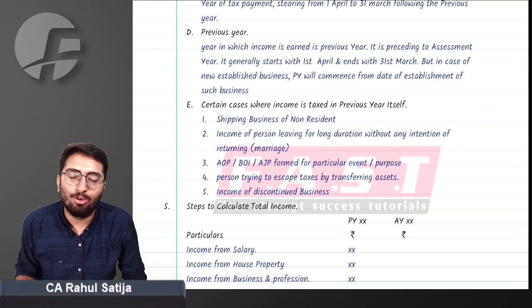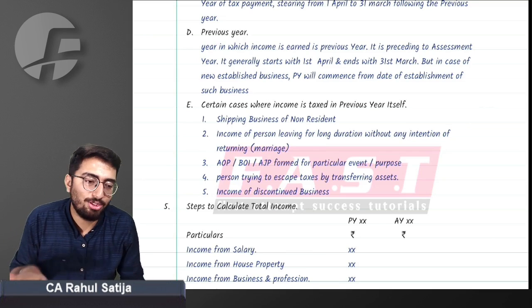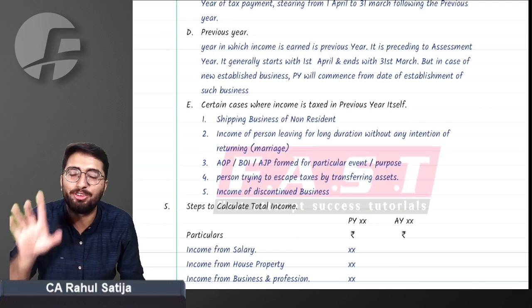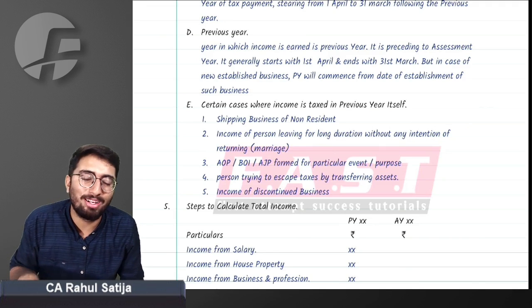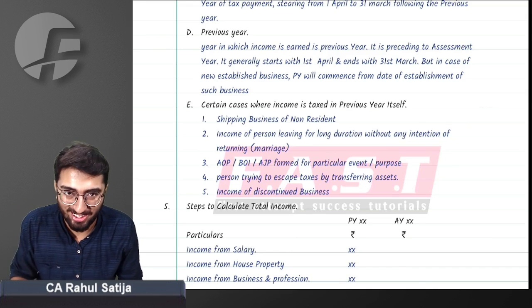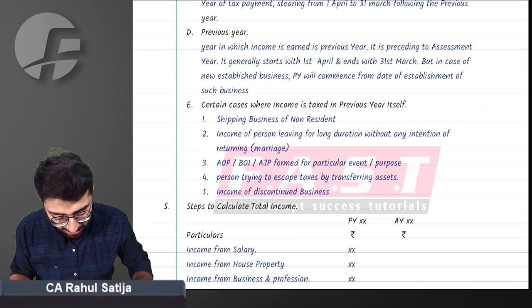Right answer is going for education means you will be coming back. Going for education outside means you have an intention of coming back. But if you go out for a marriage, there is no intention of coming back. Once you are gone forever. So in that case, your income will be taxed in previous year itself.